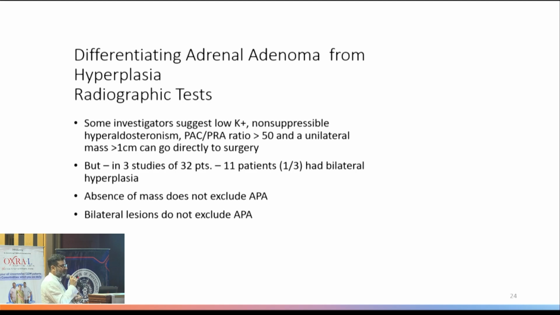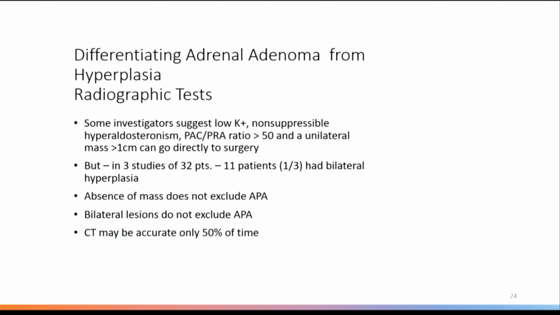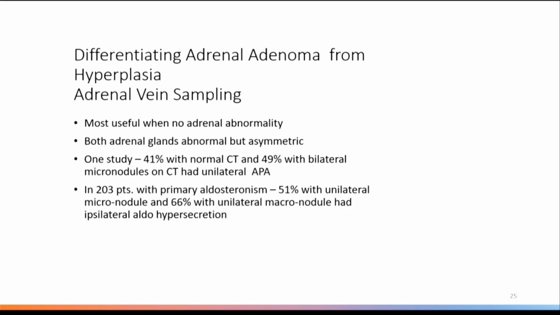So here also the scan is not going to help. The accuracy of CT is just 50% in deciding whether this patient has unilateral or bilateral disease. So it's like tossing a coin. Again, confusion will persist. So what to do next?